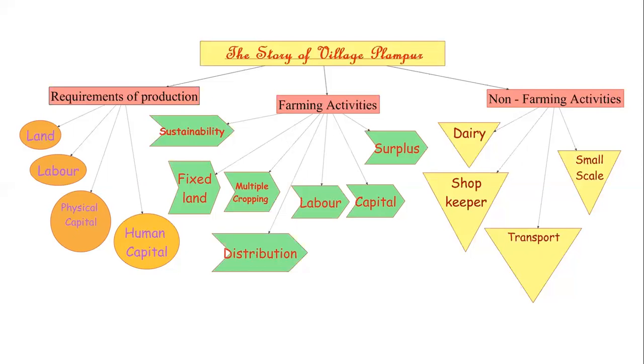Okay, then there was the danger, the sustainability of land. Will the land be able to sustain it? And because we were not sure if the land will be able to sustain it, we saw how the fertilizers harm and how they don't help. So sustainability of land implies the sustainability of fertility of soil, which is in danger because of modern farming techniques. Then we also saw the unequal distribution of land among the people.